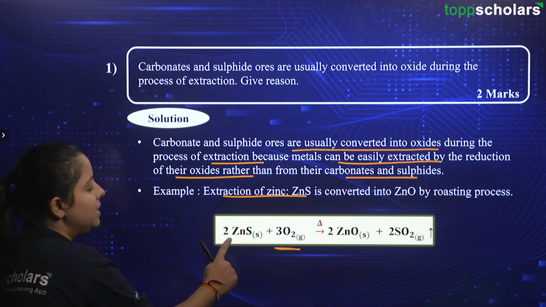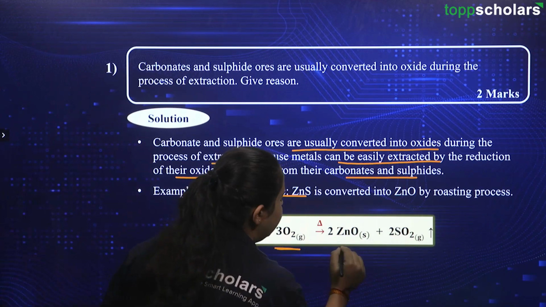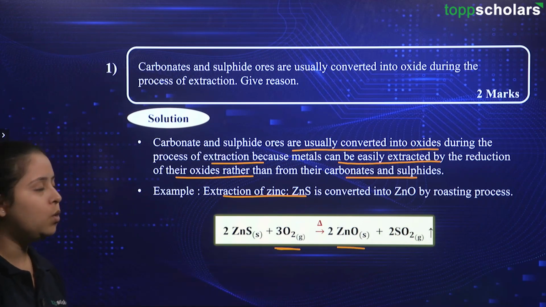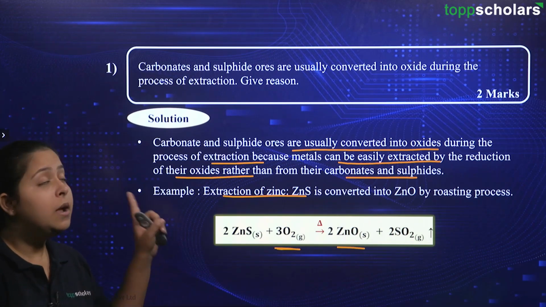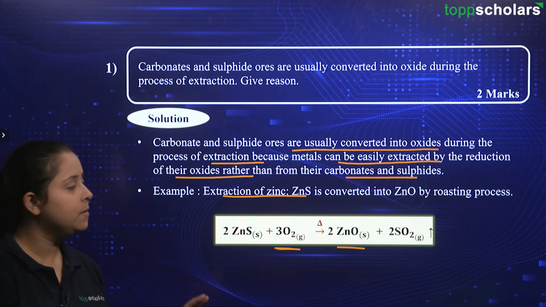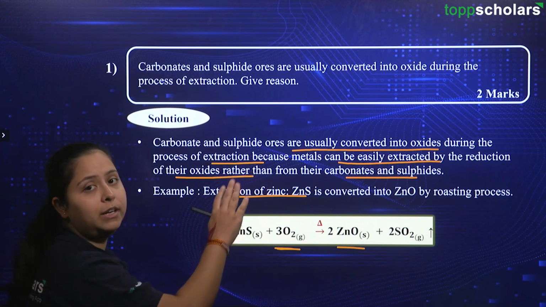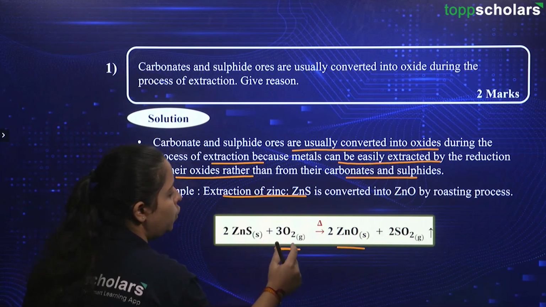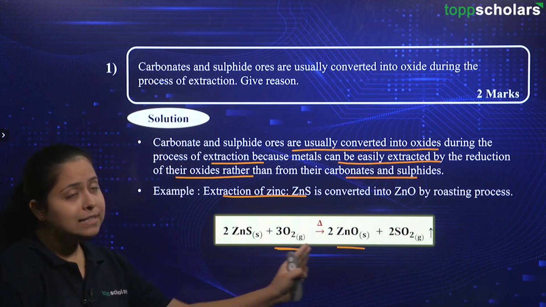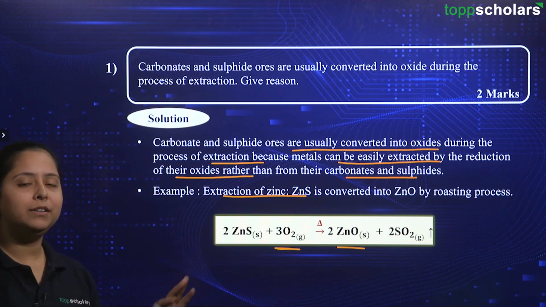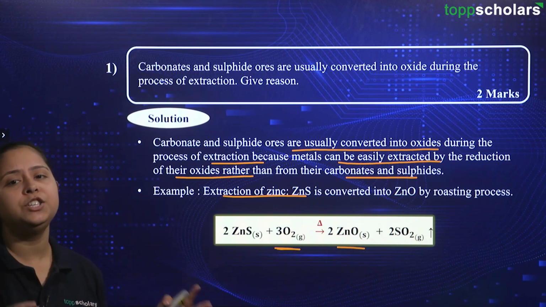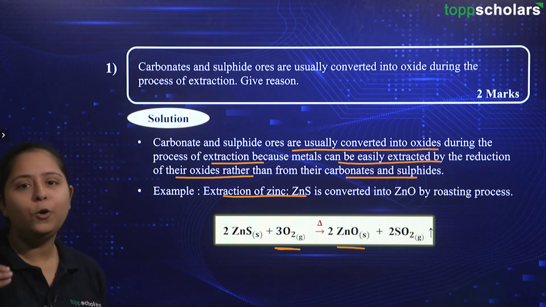So, this zinc sulfide is reacting with oxygen and then we are forming zinc oxide along with the liberation of SO2 gas. Also, friends, try to balance the equations that are coming during your practice sessions. Now, in this chapter, the context is of this ZnS, O2, ZnO and SO2. But keep a habit of balancing the equations so that your other chapters, that is chemical reactions, acids and bases, every chapter's foundation or fundamentals will be thorough and clear.